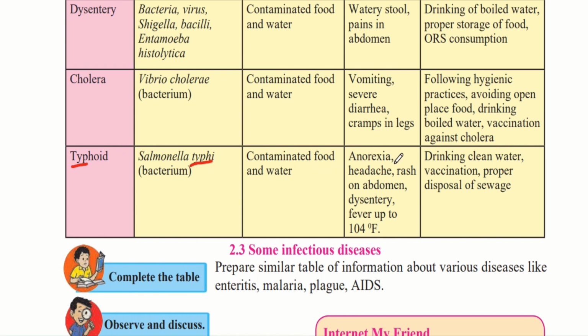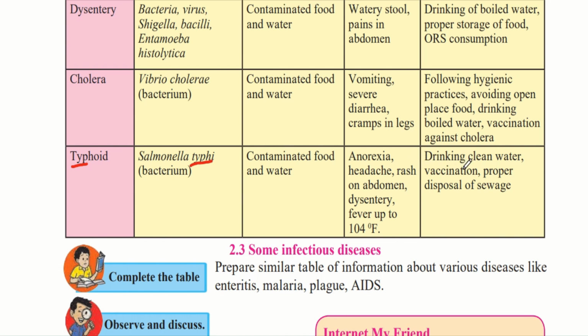This disease causes anorexia, in which you do not feel like eating food and you will lose a lot of weight. It causes headache, rash on the abdomen, dysentery and fever up to 104 degrees Fahrenheit. So it causes a very high fever, and it also is one of the causes of dysentery, in which we see severe watery diarrhea. And because it affects the gastrointestinal tract, we will get a rash and pain in the abdomen, that is the stomach, and we will get headache and anorexia.